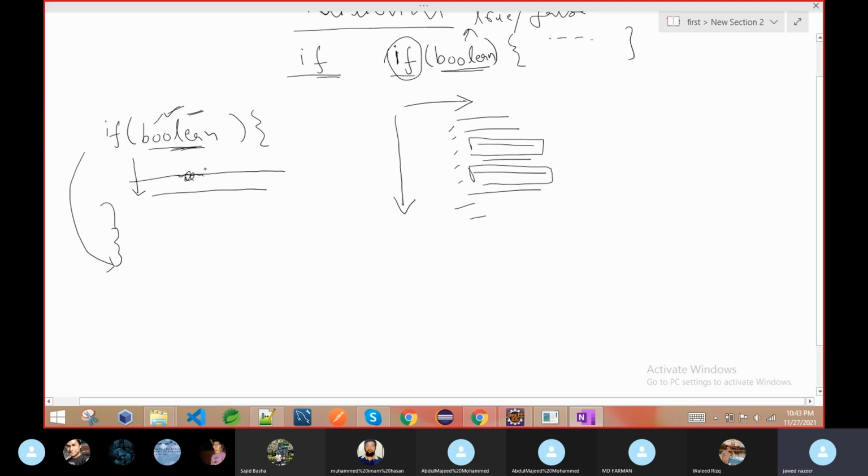Now with a conditional statement, suppose this line has a conditional statement. If this condition is true, this line will execute. If this condition is not true, this line will not execute, but there is no effect on any other line. Wherever you put the if-else condition, here we are just discussing the if, it will affect only that line.